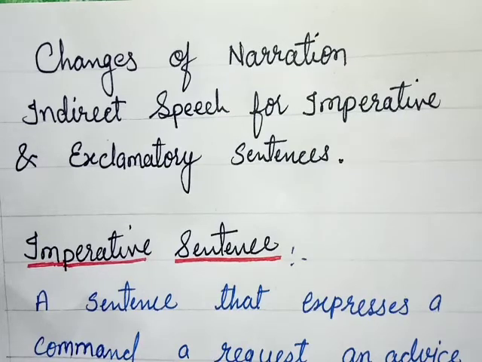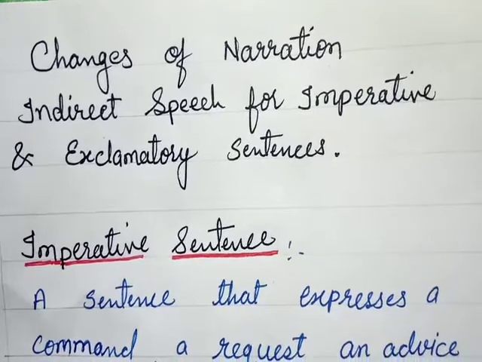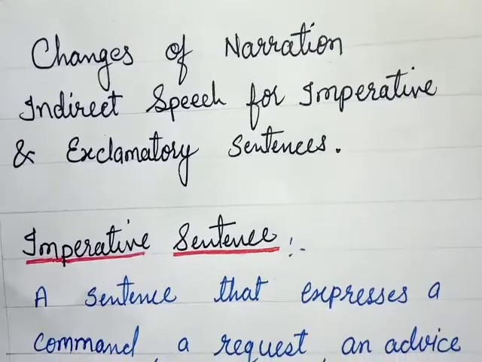When the actual words of the speaker are reported, it is called direct speech, and indirect speech is when the conversation is repeated without using the speaker's actual words, so the meaning is unchanged, and we make some changes in it according to rules. In this we had already learned how to change narration according to tenses. Now we will continue to learn how to change narration from direct to indirect speech according to sentences.